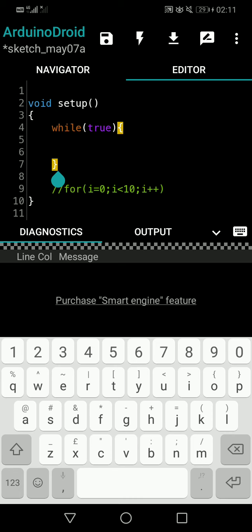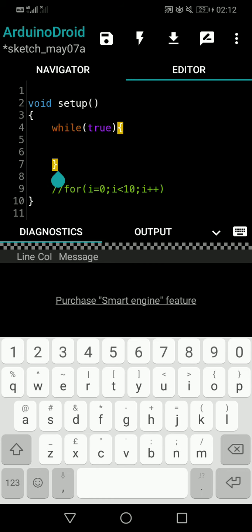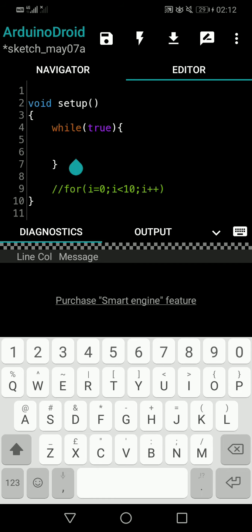Here and there it is looping. It is not going on top of that. It is never going out of the loop. It is never going to line number 8, because as long as this is true, we are going to rotate within the loop. That is why we call it a loop. So when will it skip the loop? Same as the for loop: by something you are doing inside the while loop, somewhere you make the condition false.